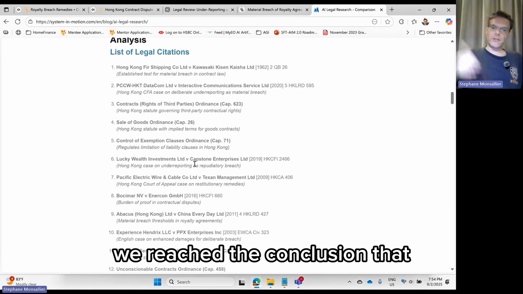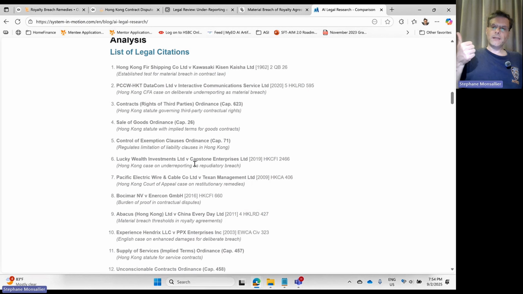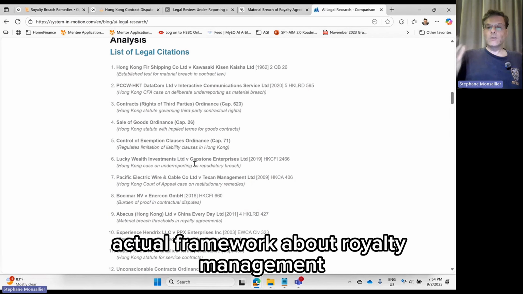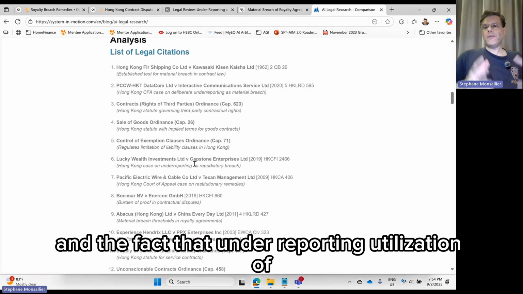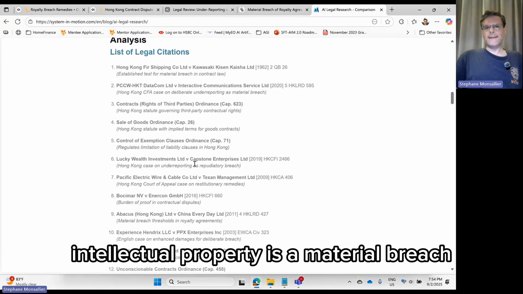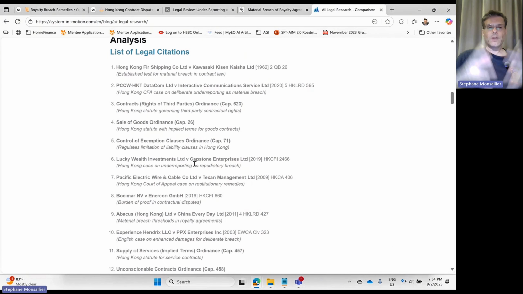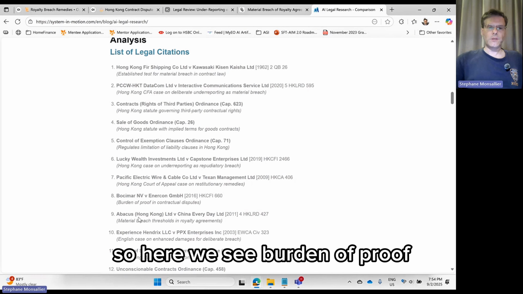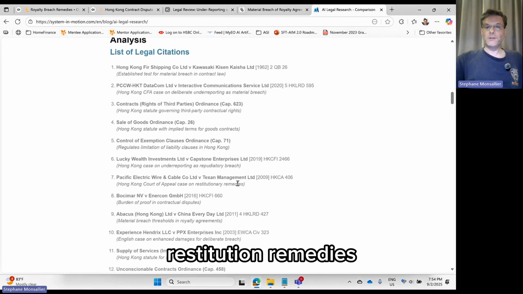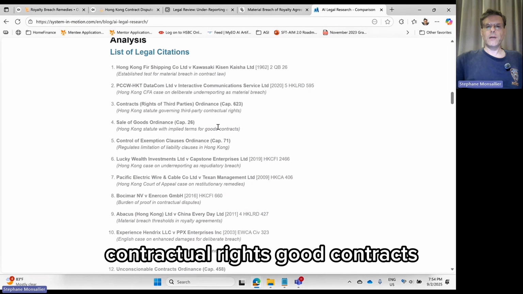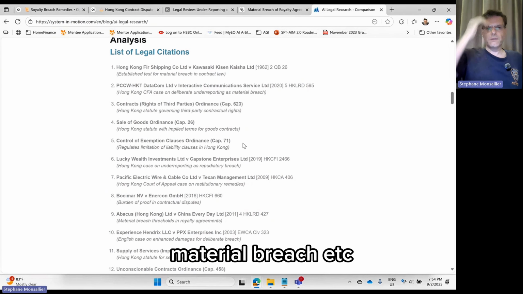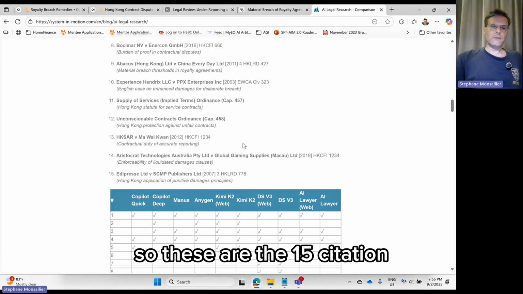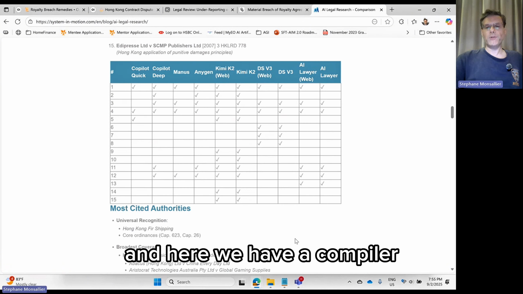Through the first part of the legal research, we reached the conclusion that the key points were burden of proof, the actual framework about royalty management, and the fact that under-reporting utilization of intellectual property is a material breach. All these citations fall under one of these three categories. So here we see burden of proof, restitution remedies, contractual rights, good contracts, material breach, etc. These are the 15 citations. And here we have a comparison.